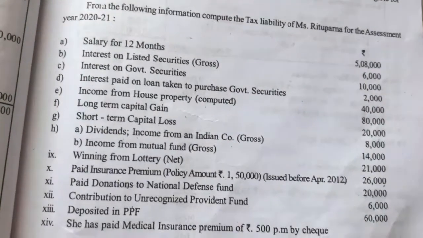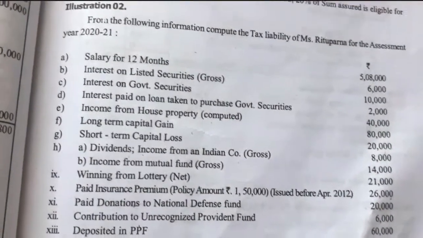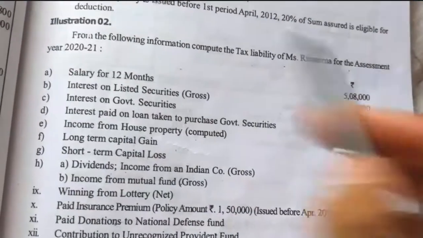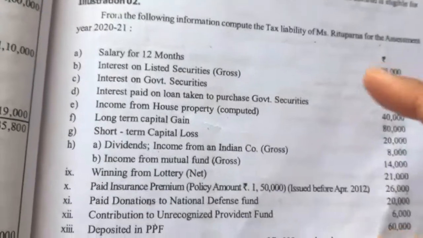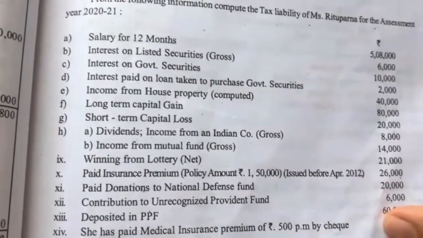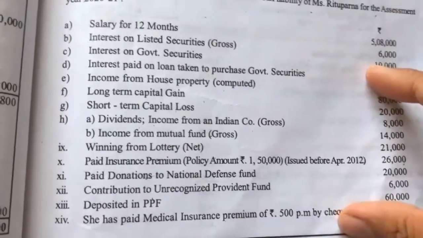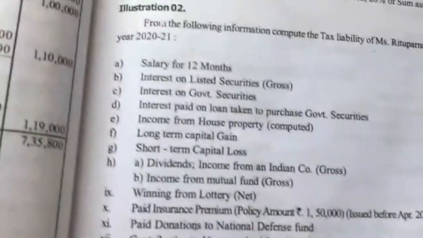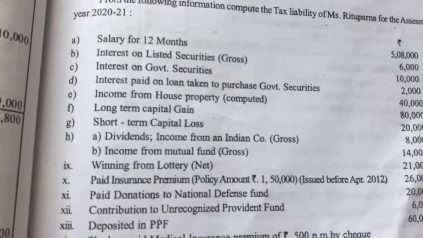So from this information we have to compute the tax liability of Ms. Rituparna for the assessment year 2020-21. Here they have given various incomes from different heads. With the help of that income we have to compute gross total income, then providing deductions under section 80 we will arrive at total income. From total income we have to find the tax liability. Now we'll see one by one.